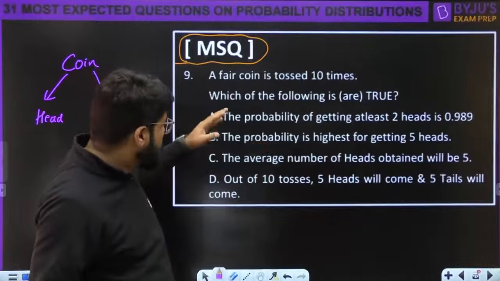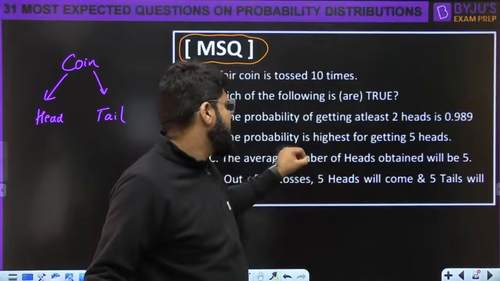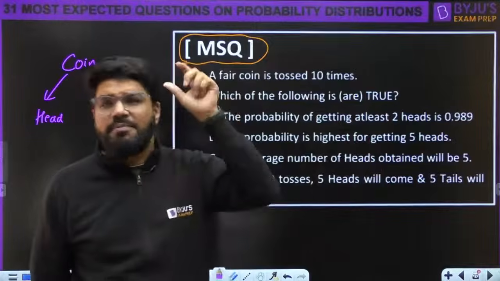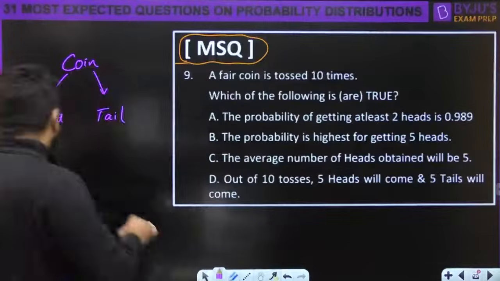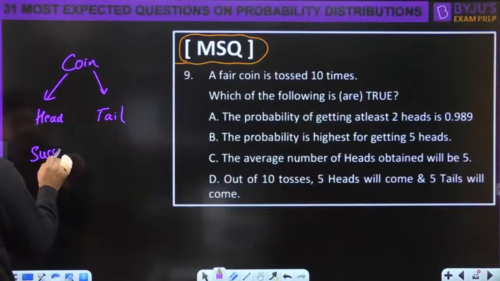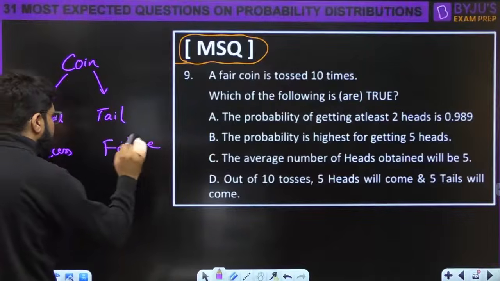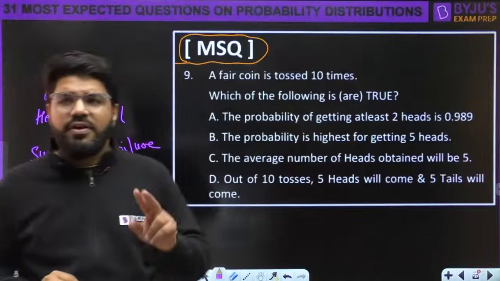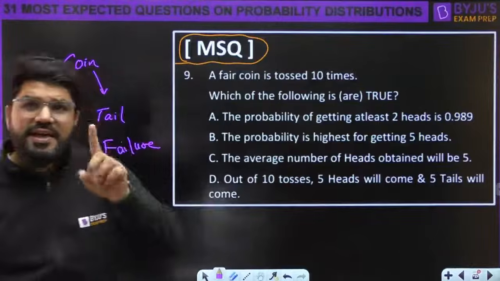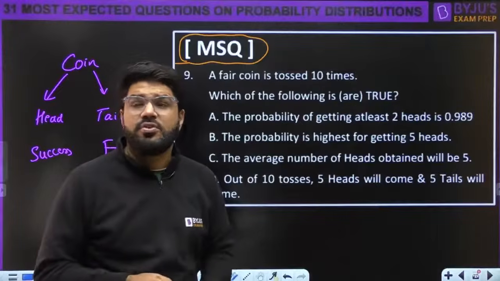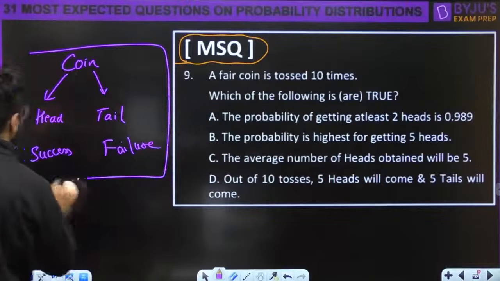Now I will look into the question. Question में बात चल रहा है somewhere about heads. Probability of getting at least 2 heads. Probability is highest for 5 heads. The question is talking about obtaining heads, so I will call heads a success and tails a failure. Whenever you do an experiment, it may result either in a success or in a failure, and such a single trial is known as a Bernoulli's trial.